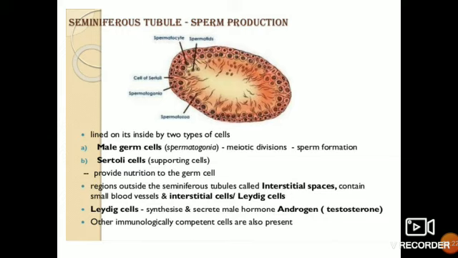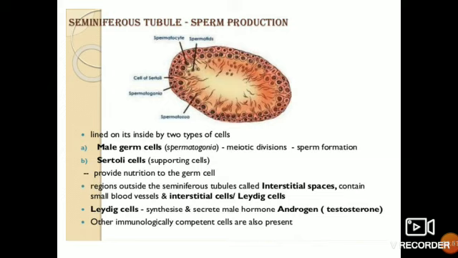The tubule is lined on each side by two types of cells. The male germ cells, that is spermatogonia, undergo meiotic divisions, that is reduction division, and then sperm formation takes place. Sertoli cells are the supporting cells. So here we will be talking about the seminiferous tubules.